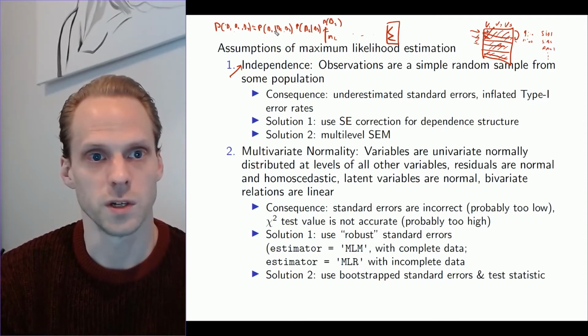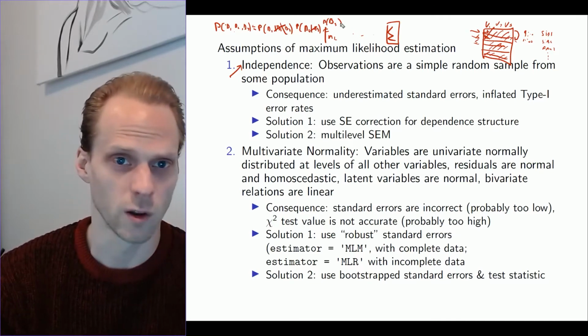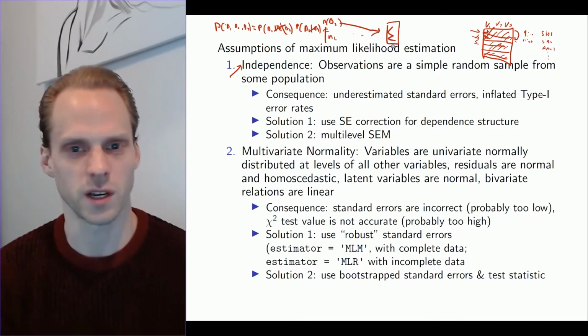But then if we assume independence, this just cuts out, then we're left with the product of these things, and then the log of that becomes a sum. So that's how we get to this independence assumption.